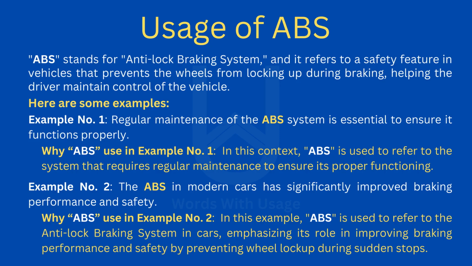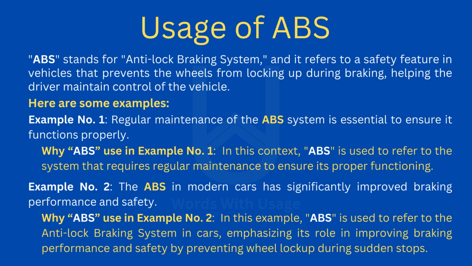Here are some examples. Example number 1. Regular maintenance of the ABS system is essential to ensure it functions properly. Why is ABS used in example number 1? In this context, ABS is used to refer to the system that requires regular maintenance to ensure its proper functioning.